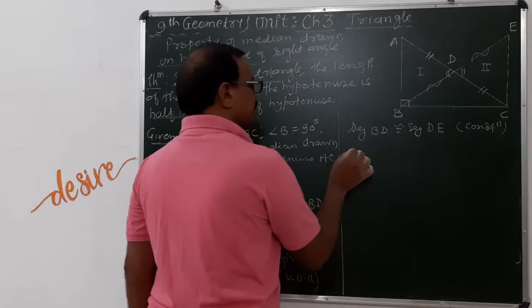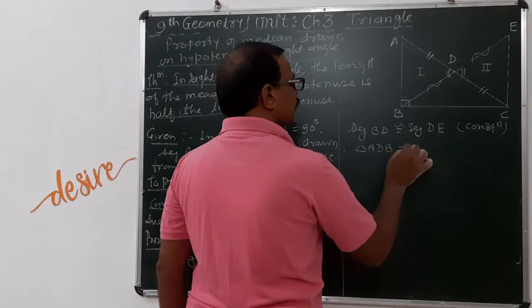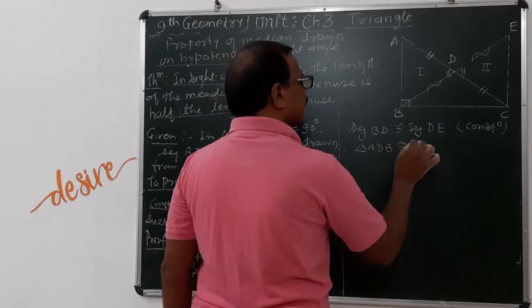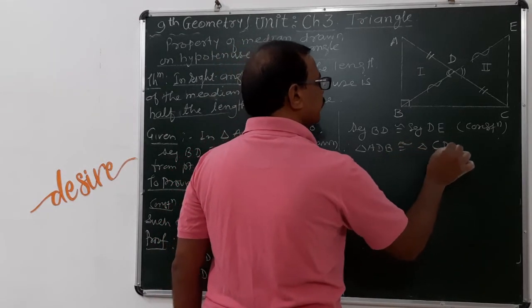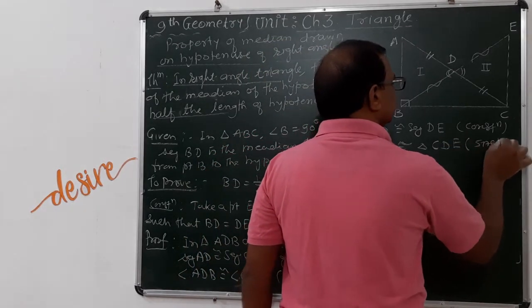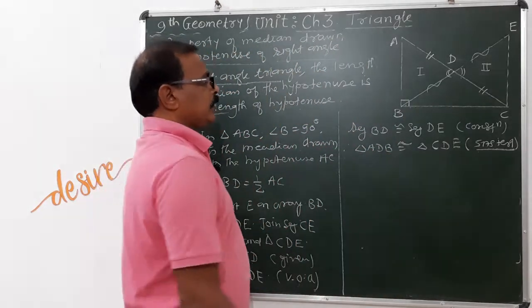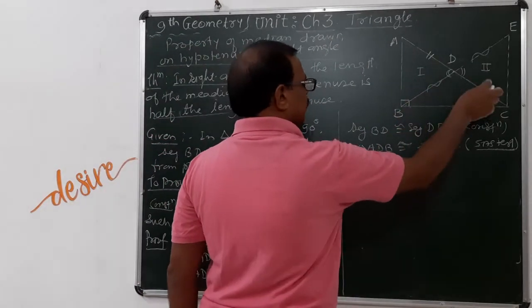Therefore triangle ADB is congruent to triangle CDE by the SAS test.